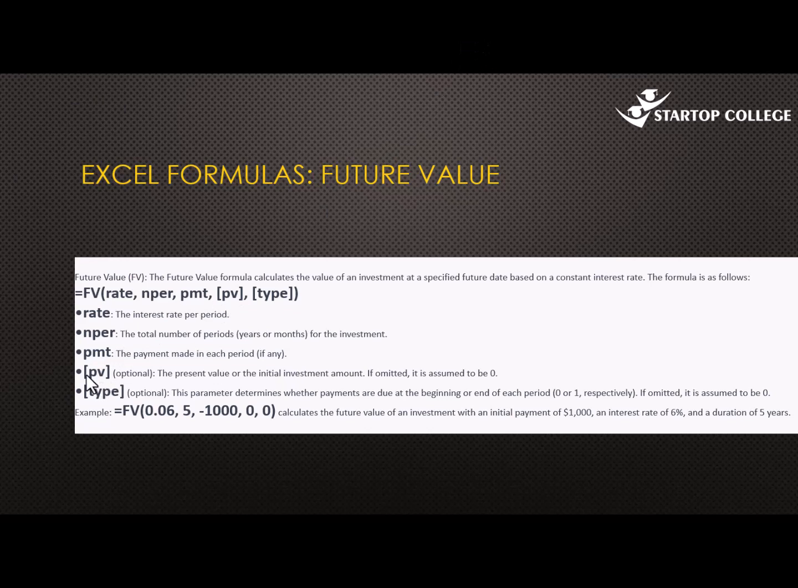The next input in the formula is PV. PV stands for present value. We are saying it is optional because the present value or the initial investment amount, if omitted, is assumed to be 0. Remember, you don't always have to have the present value. For instance, you can be told this investment will give you 1,000 shillings at the end of every year, meaning you're not getting anything currently at time 0. And if you're not getting anything, then we input 0 here, or we leave it blank.